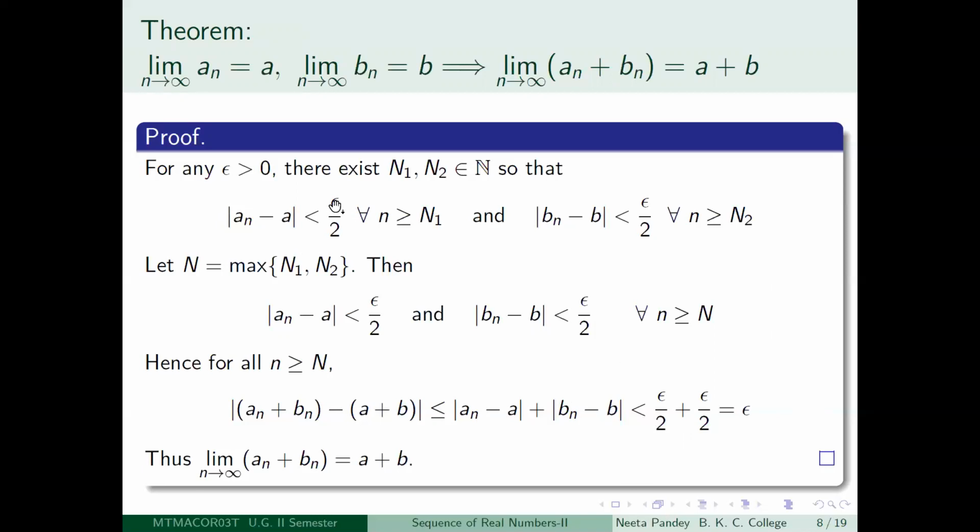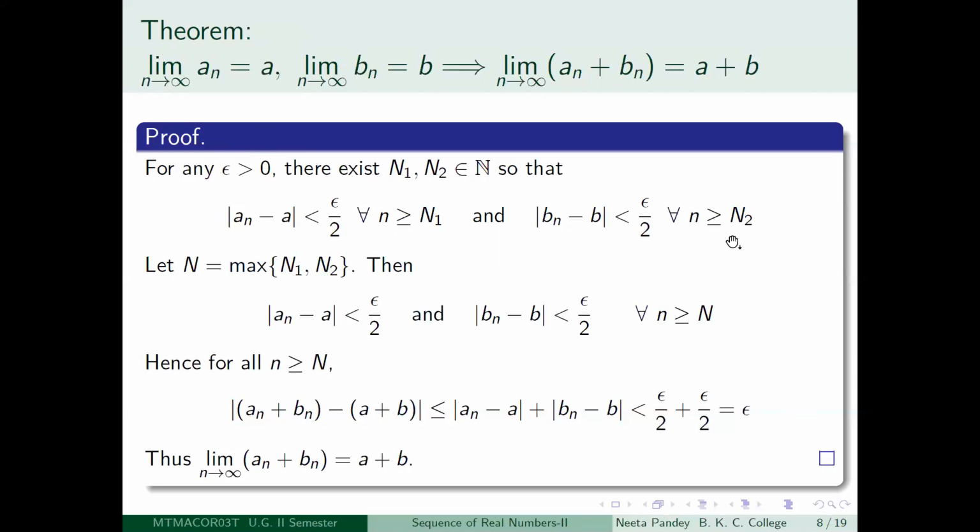If you had chosen an epsilon here, I'm spending some time on this because this is crucial, if you had just chosen mod a n minus a less than epsilon, and again here also the same type of thing, then when you added, you would see there is some sort of addition going on. So then you would have got 2 epsilon. Since epsilon greater than 0 is arbitrary, if you get it for 2 epsilon, where epsilon is arbitrary, it is perfectly all right.